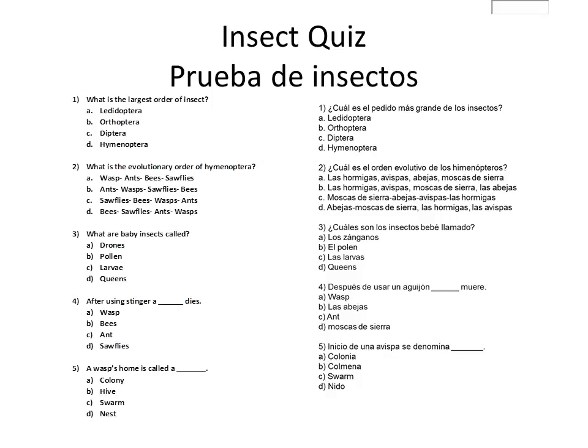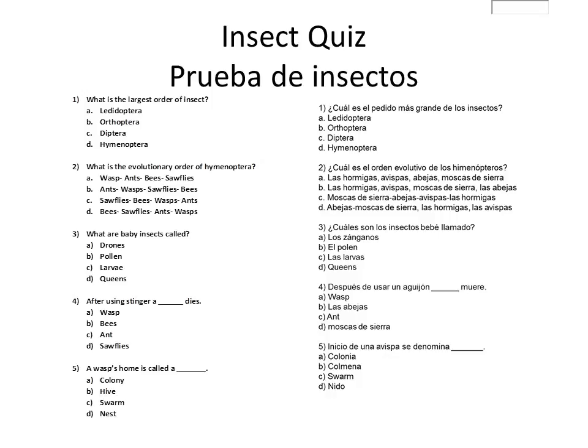2. What is the evolutionary order of Hymenoptera? A, wasp, ant, bee, sawflies. B, ant, wasp, sawflies, bees. C, sawflies, bees, wasps, ant. Or D, bees, sawflies, ants, and wasps.